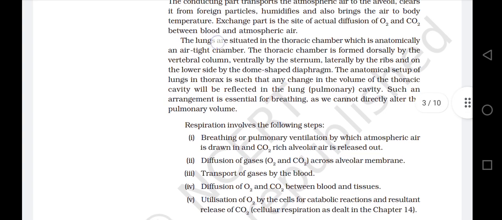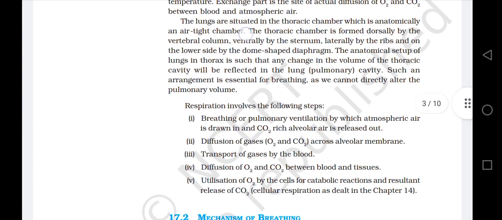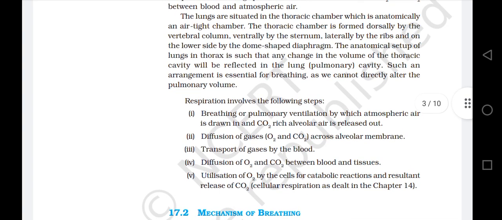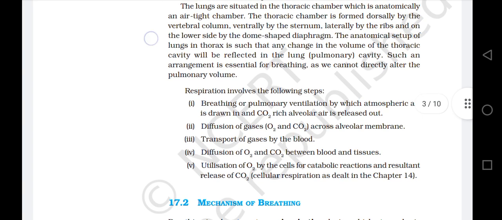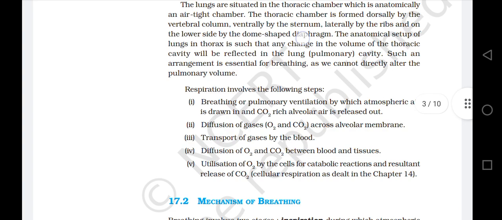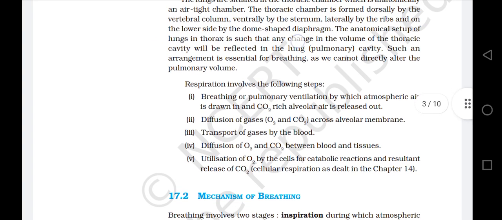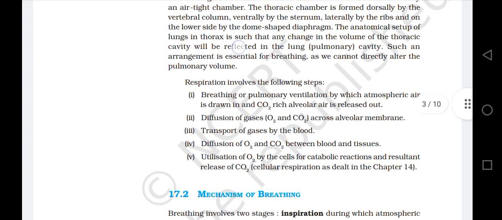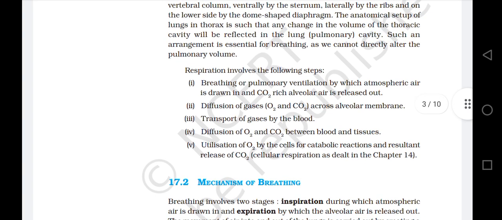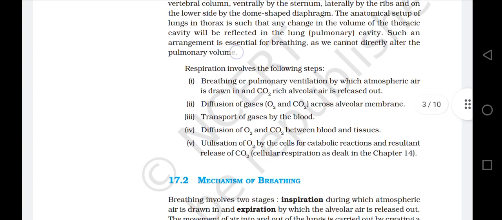The lungs are situated in the thoracic chamber, which is anatomically an airtight chamber. The thoracic chamber is formed dorsally by the vertebral column, ventrally by the sternum, laterally by the ribs, and on the lower side by the dome-shaped diaphragm. The anatomical setup of lungs in the thorax is such that any change in the volume of the thoracic cavity will be reflected in the pulmonary cavity. Such an arrangement is essential for breathing as we cannot directly alter the pulmonary volume.